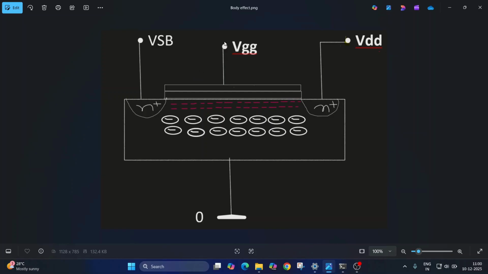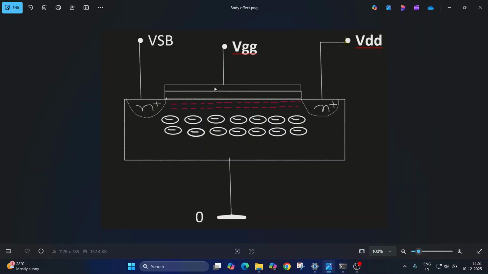So the point is, if the channel is easy to form, the threshold voltage decreases. If forming the channel is difficult, the threshold voltage increases. So for now, think about if the bulk voltage is increased. First VGG, we have here metal and one oxide layer and then the semiconductor channel layer.